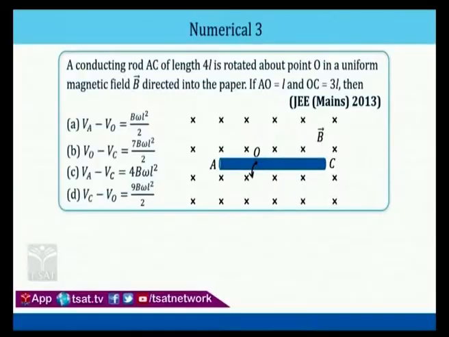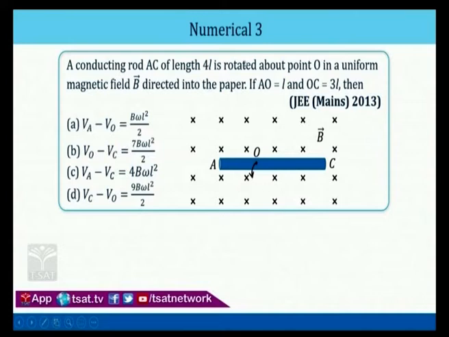Read the third question. In the third question, a conducting rod AC of length 4L is rotated about O in a uniform magnetic field directed into the plane of paper, meaning along cross field. If AO is equal to L and OC is equal to 3L, which of the following options are correct? If you see it, the whole rod is rotating about this center O along the anti-clockwise direction.